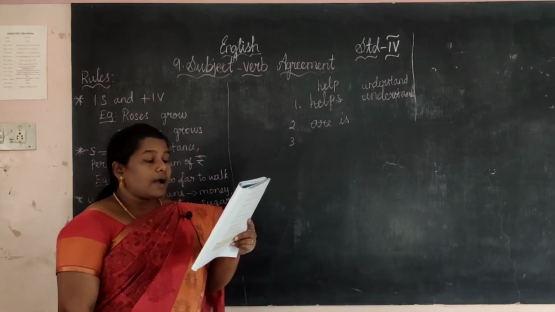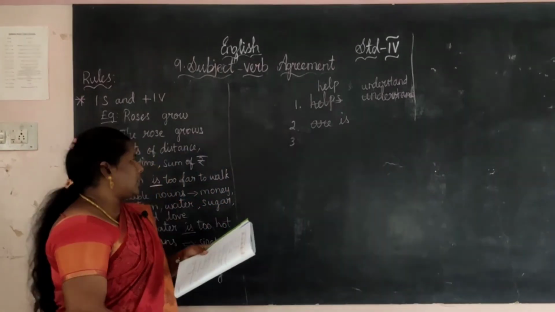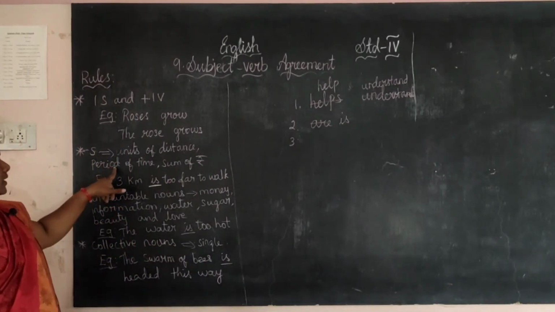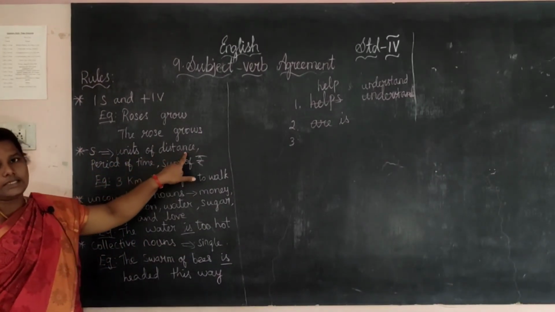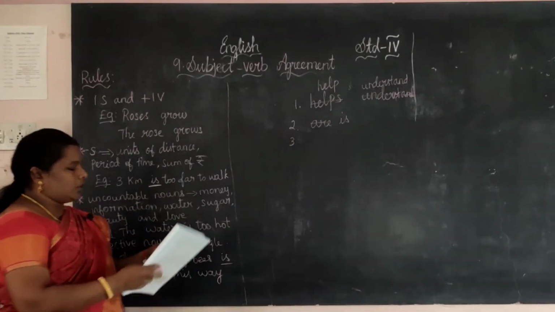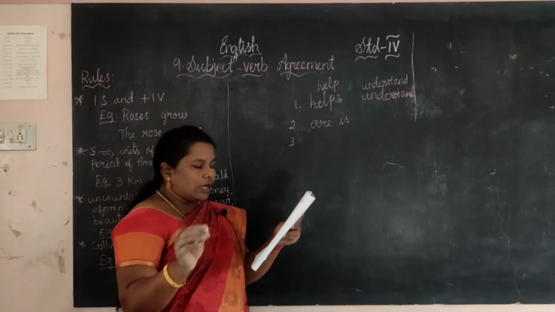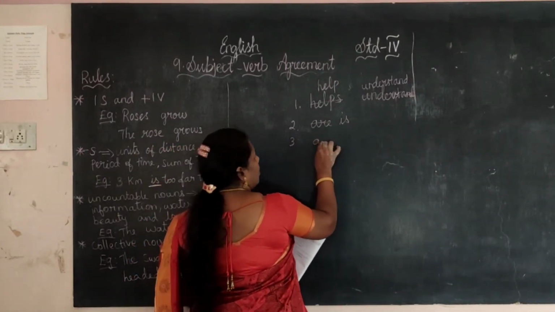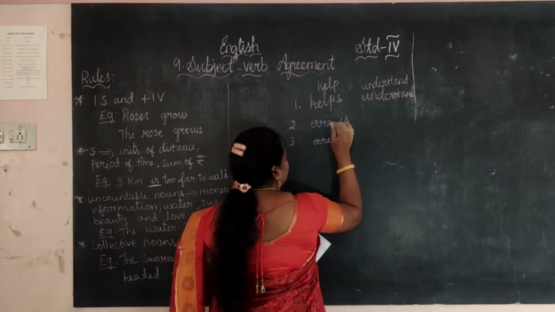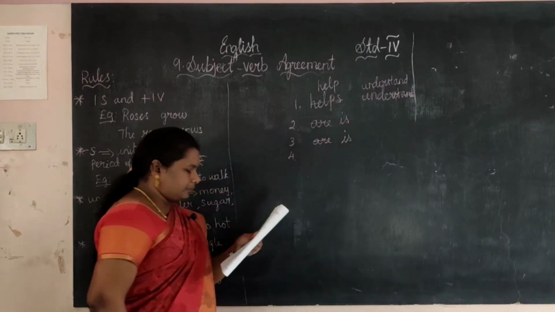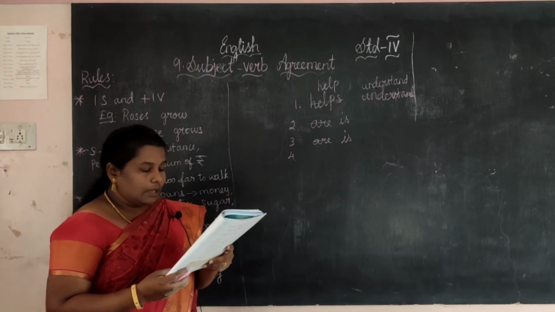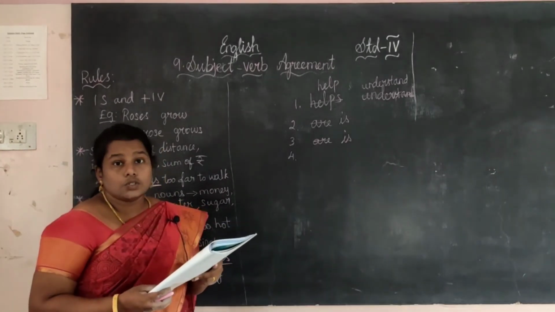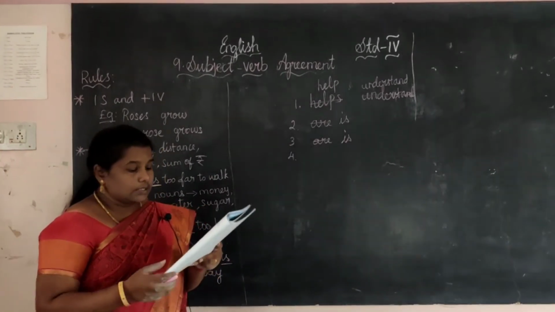Next one, 5 kilometers. See, 5 kilometers, units of distance. This rule is here. So what is the answer? Or will not come. We want to strike out the or. Then we want to give is. Next, fourth one. The team have. Have is used for I. It is a team.